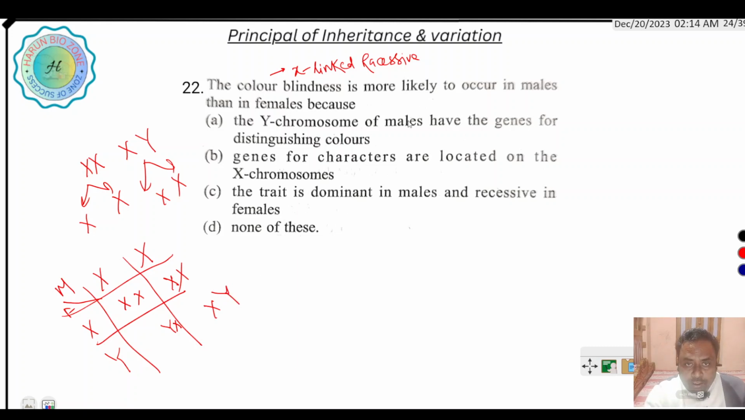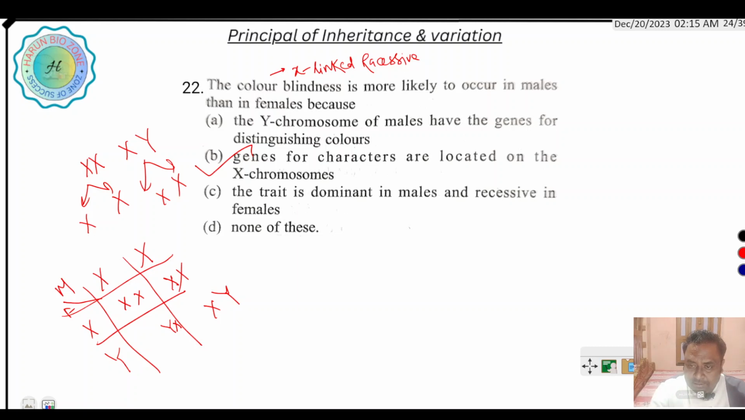Then, does the Y chromosome of males have the genes for distinguishing color? No. It is X linked. That means the effective genes are present on the X chromosome. Genes for the characters are located on the X chromosome. B is the correct option.